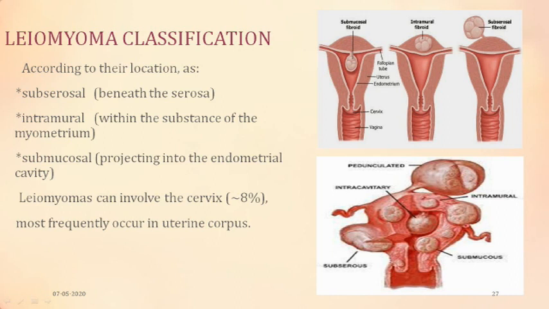So the subserosal, the third one, is beneath the serosa. The peritoneum which was lining would go around it because ultimately it is coming out from the myometrium. So the peritoneum which was normally lining this would go around it like this and then carry on with this. So it was just beneath the peritoneum. The peritoneum in case of uterus is called serosa, and therefore it is called a subserosal fibroid.